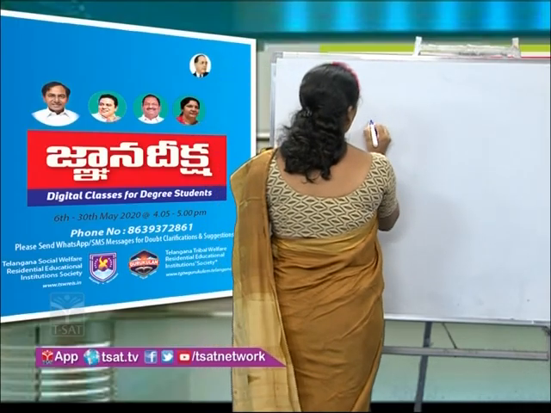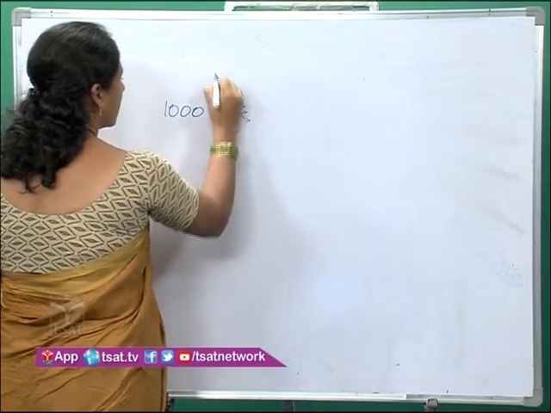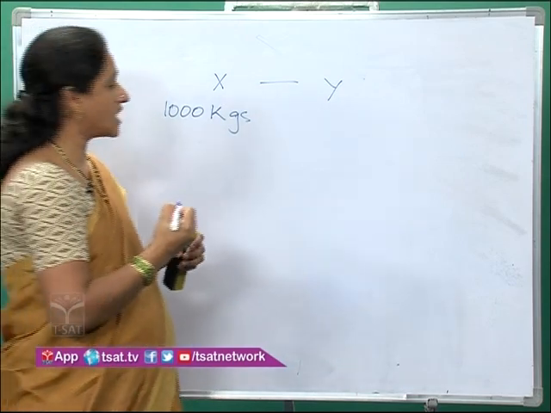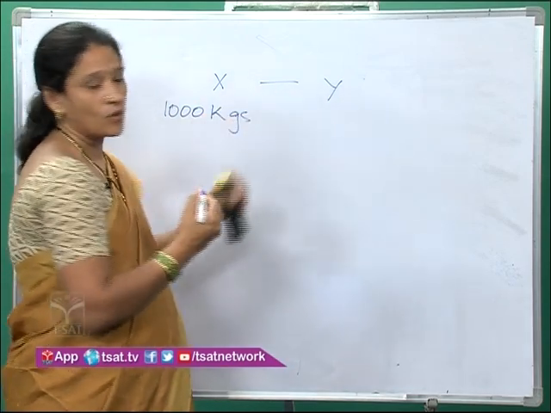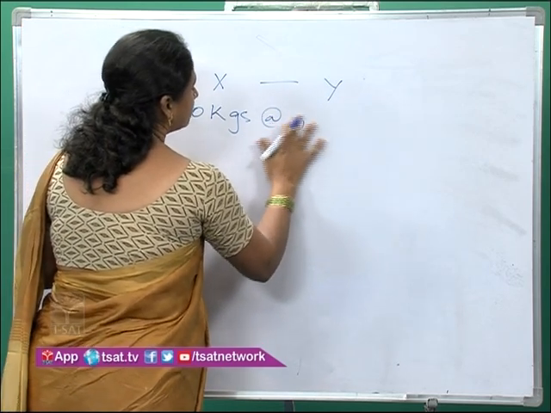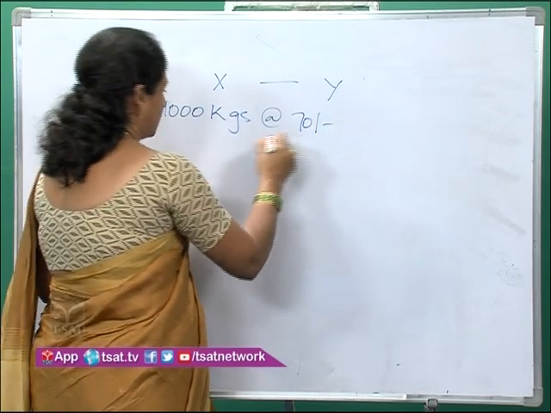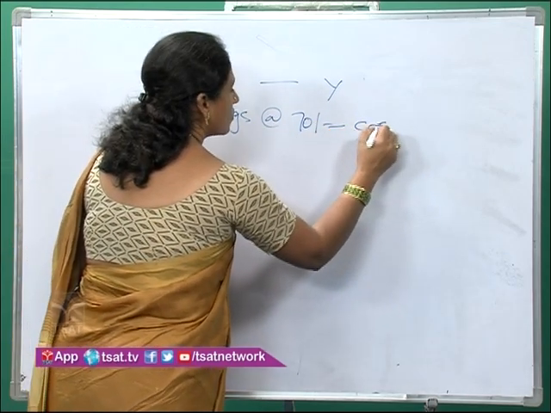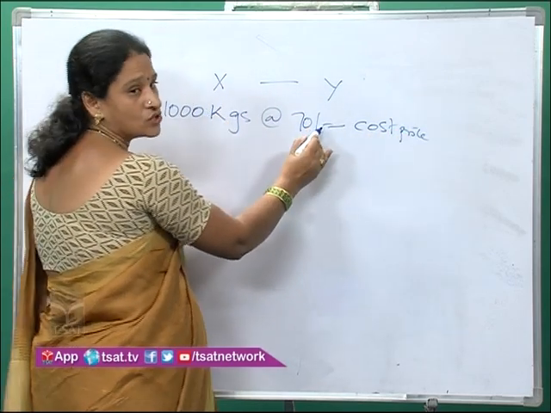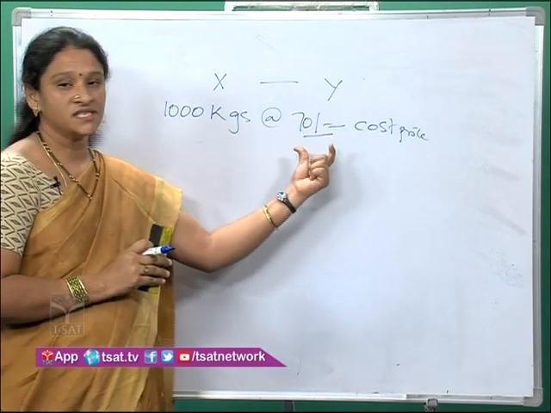Suppose 1000 kgs of rice are sent by X to Y at the rate of say 70 rupees. This is called cost price. When the consignor sends goods to consignee at the rate of 70 rupees, this 70 rupees is called cost price.